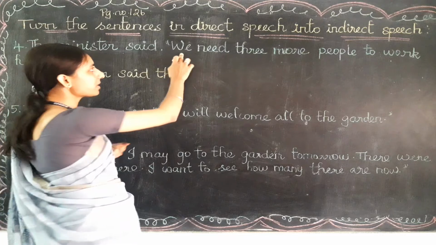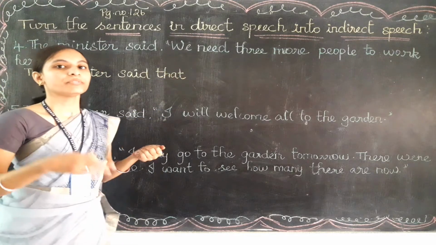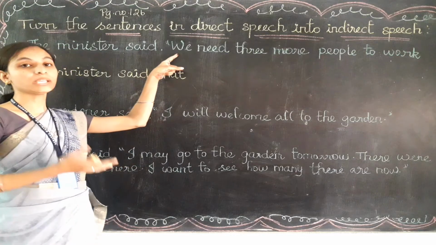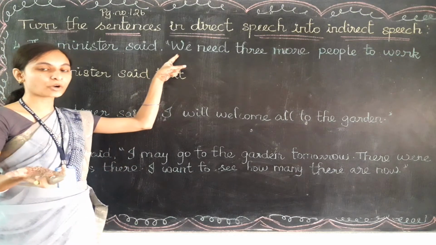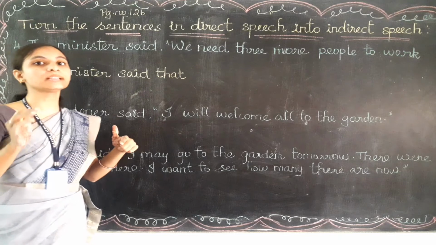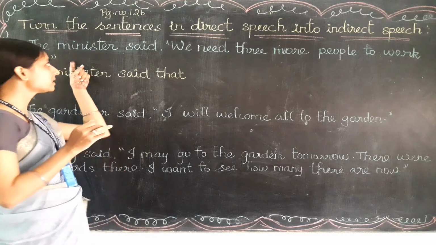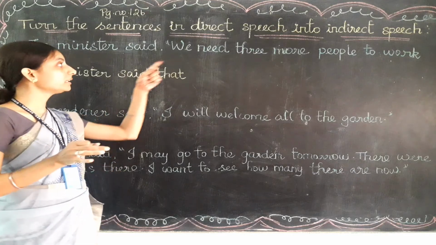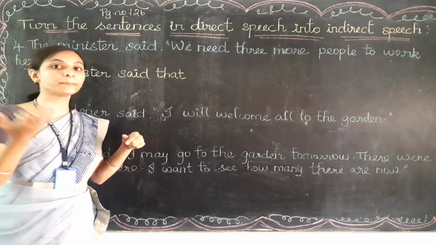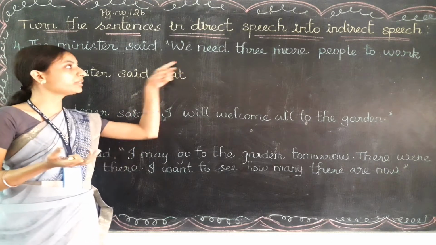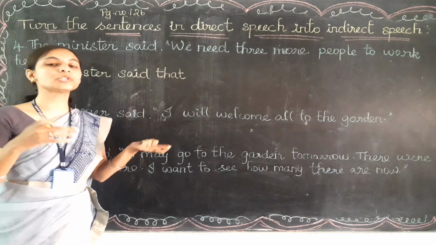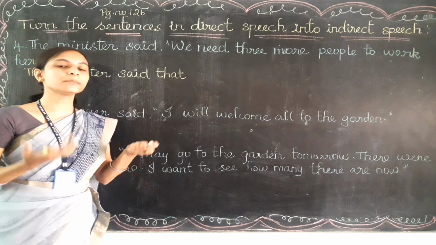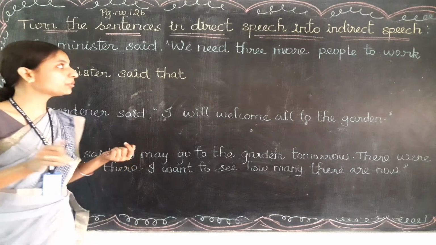Now, in place of the first person pronoun, which person pronoun do I need to choose? Yes, I need to choose the third person pronoun according to the subject. Here the subject is the minister, and they are talking about the people, 3 more people. So we is the plural pronoun. We need to choose the plural pronoun which is in the third person. So which is the third person plural pronoun? Very good, that is they.